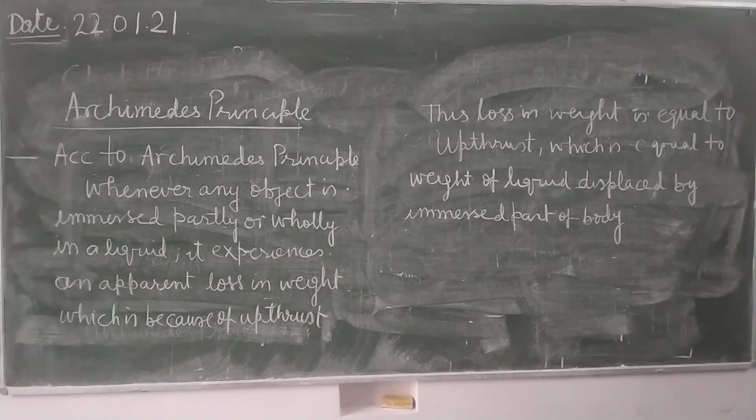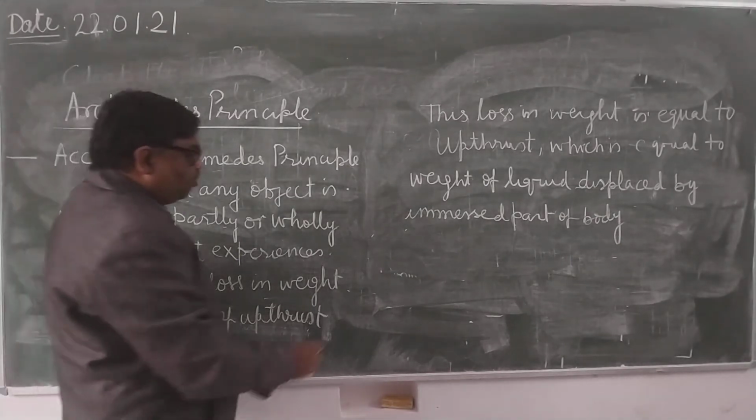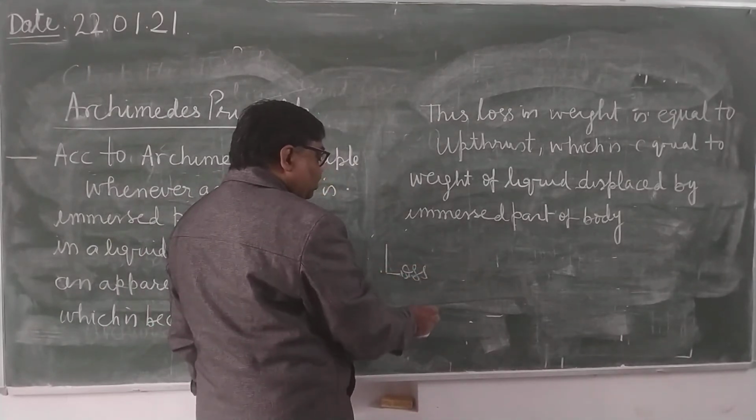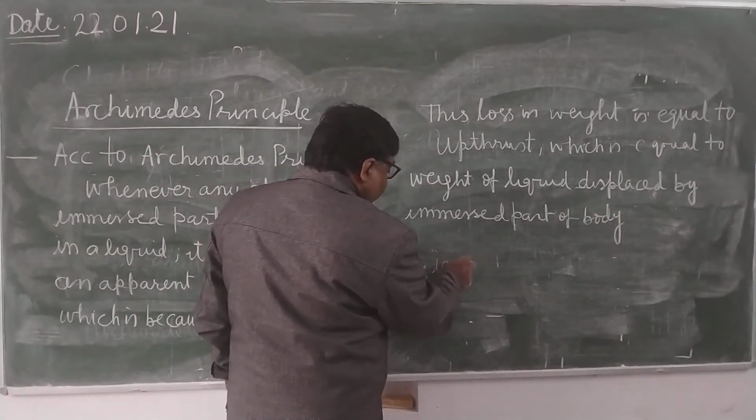Weight of liquid displaced by immersed part of body. Means upthrust equals to what? Loss in weight is equal to what? Upthrust. And upthrust equals to what? Weight of liquid displaced by immersed part. Means loss in weight, and this loss in weight is not in actual, it is apparent.